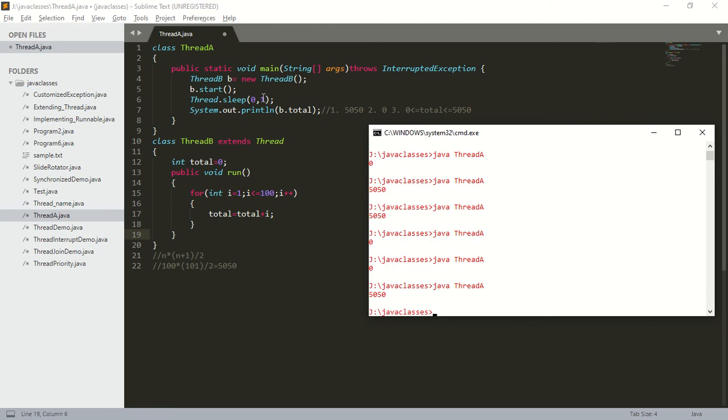If the child thread doesn't complete within the given time, we might get intermediate results. So there are two problems: if the time period is less, we will get intermediate results; if the time period is more, we will reduce the performance of the system.